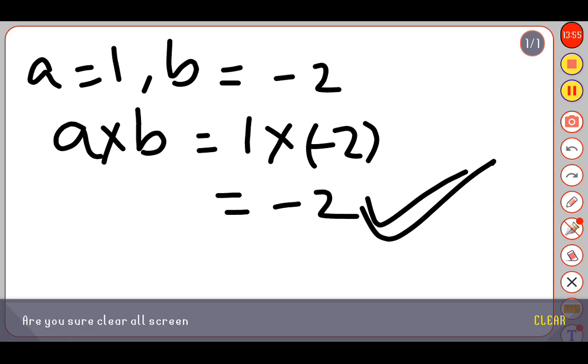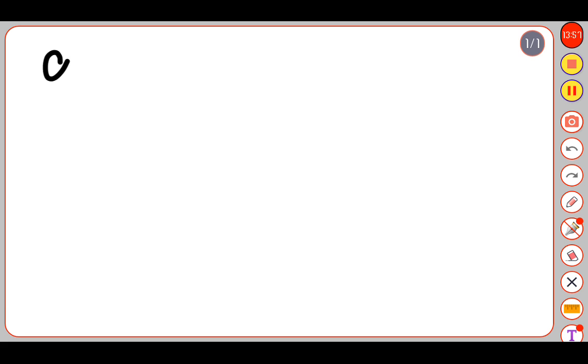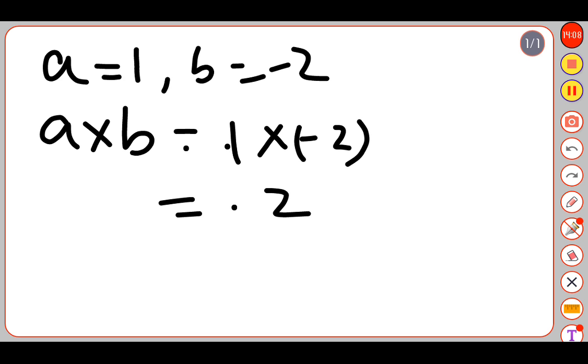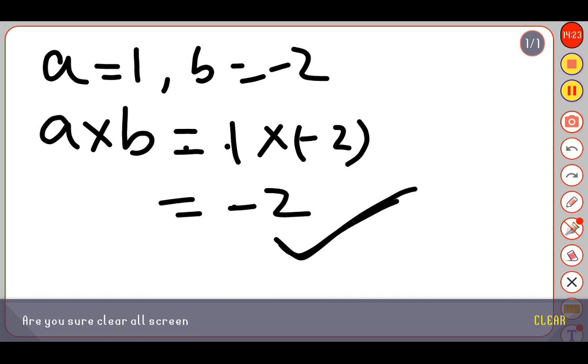So we can say that the integers are closure under multiplication also. Now moving towards division.